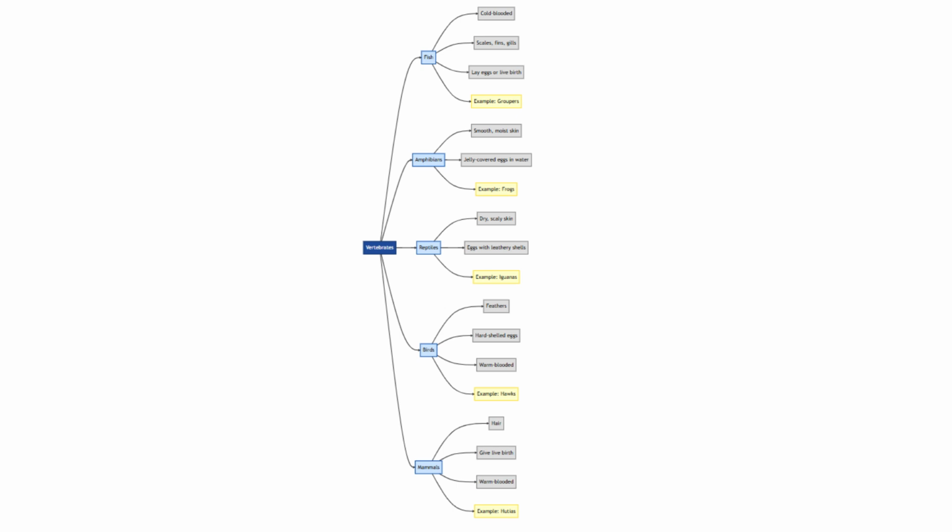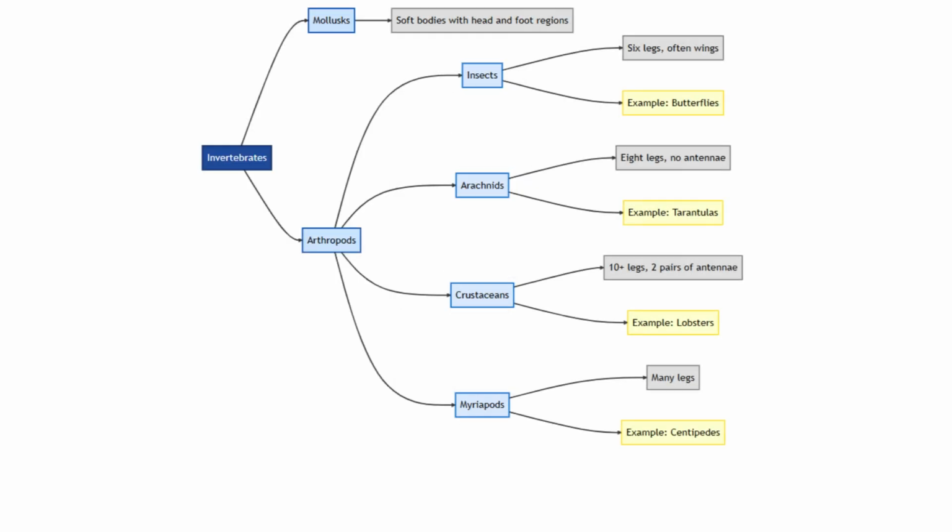Vertebrates, animals with backbones, include fish with scales, fins, and gills, which are cold-blooded and can lay eggs or give live birth, like groupers. Amphibians, like frogs, have smooth, moist skin and lay jelly-covered eggs in water. Reptiles, such as iguanas, have dry, scaly skin and lay eggs with leathery shells. Birds, like hawks, have feathers, lay hard-shelled eggs, and are warm-blooded. Mammals, like humans, have hair, give live birth, and are also warm-blooded. Invertebrates are animals without backbones,